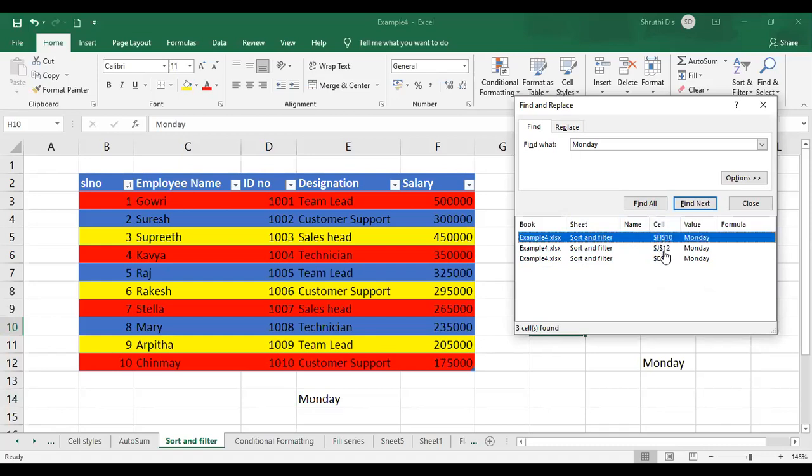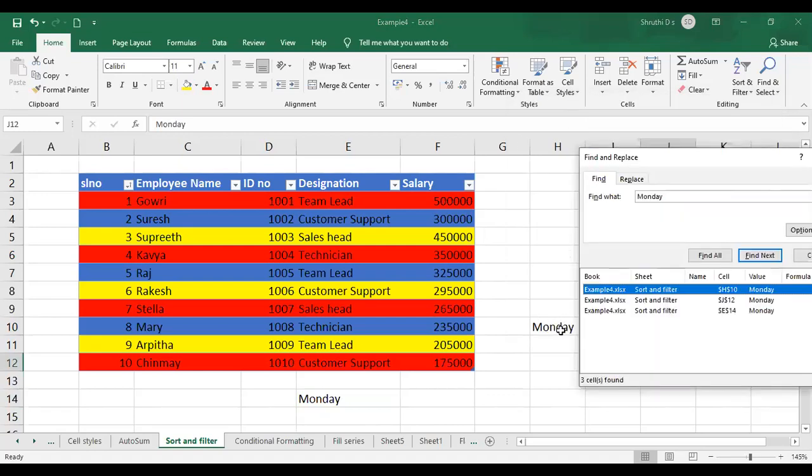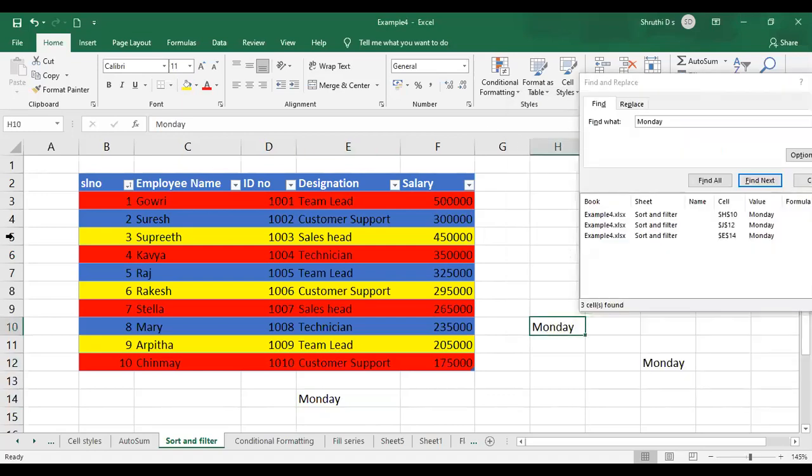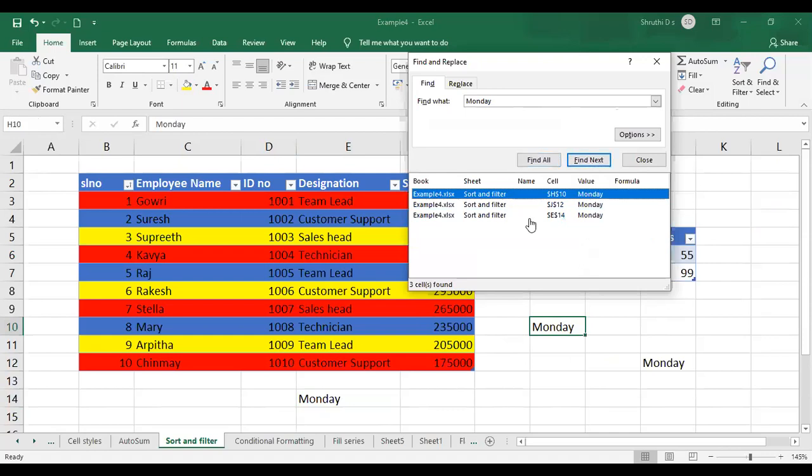So it is in H10, J12 and E14. See, this is your H12. This is your E14. This is your J12. And one more is H10. So how do we find out the name of the cell? It appears in the Name Box, right? So this is how you are going to get all the appearances of this text.